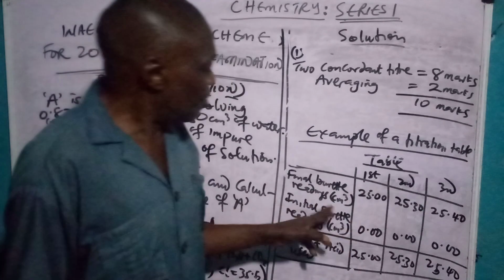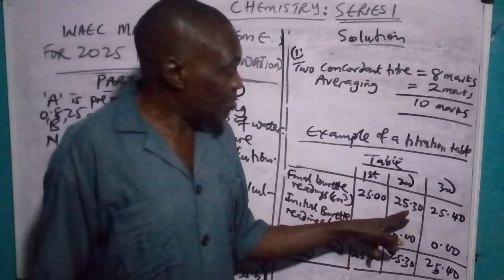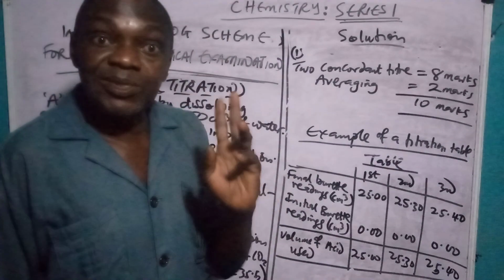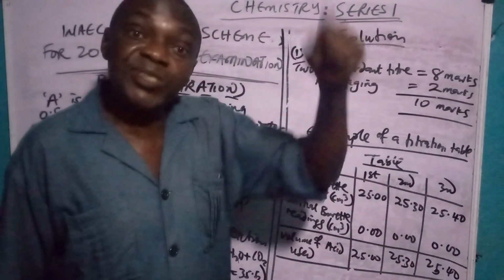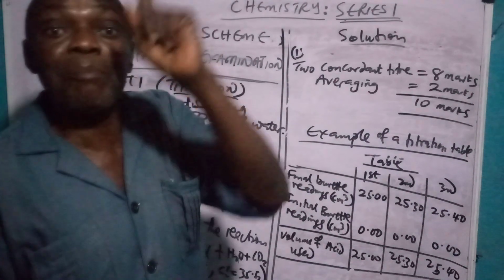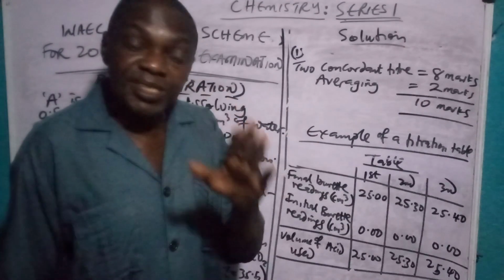So look at it. When you take the first reading here, you have 25. Remember, you must write the volume of the pipette you are using. Sometimes they award marks for it, sometimes they don't. Here we are not using it. Go to my video, you see it. 25.00 cm cube or 20.00 cm cube, 1 mark. But sometimes they don't use it. But be on the safe side.